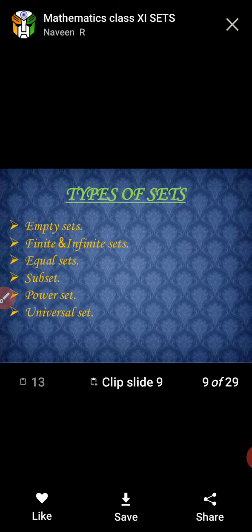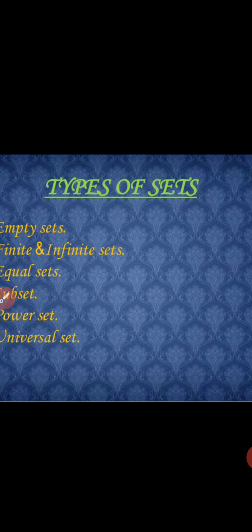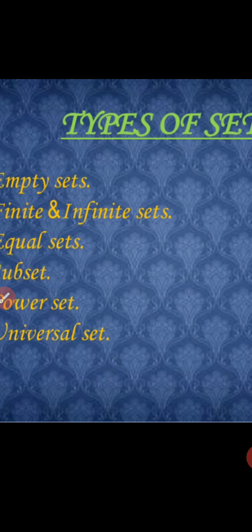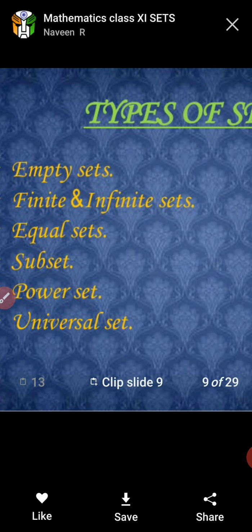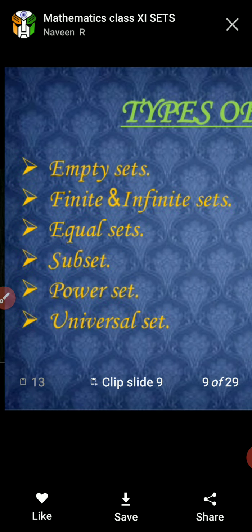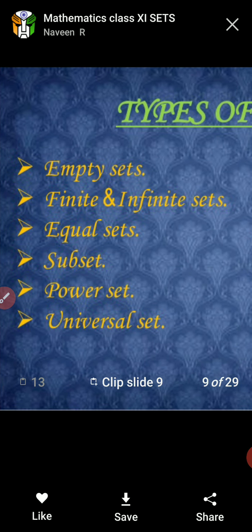Next point, types of set. Number one, empty set. Number two, finite and infinite set. Number three, equal set. Number four, subset. Number five, power set and universal set.